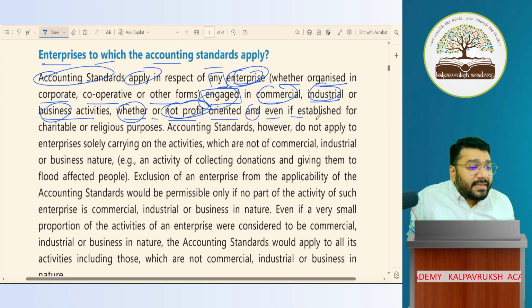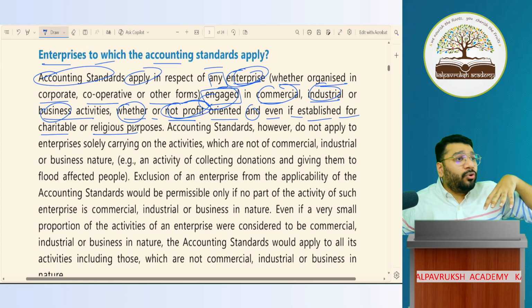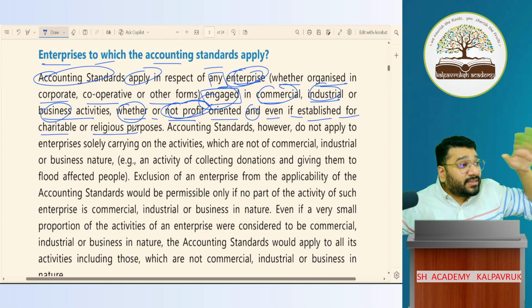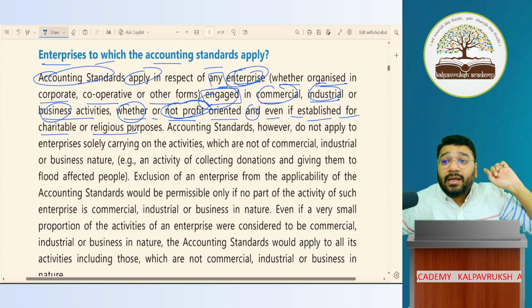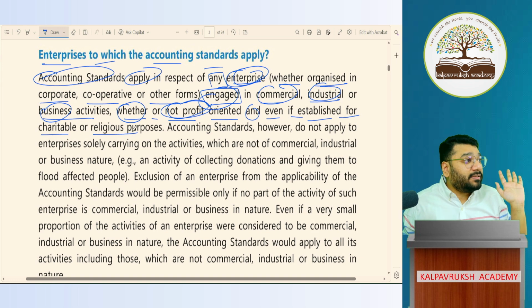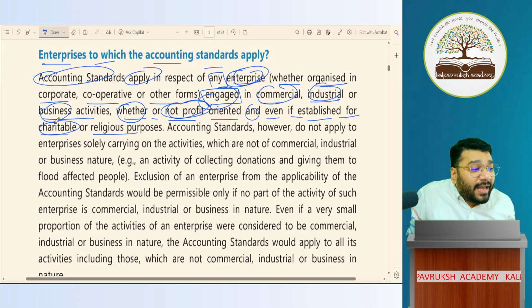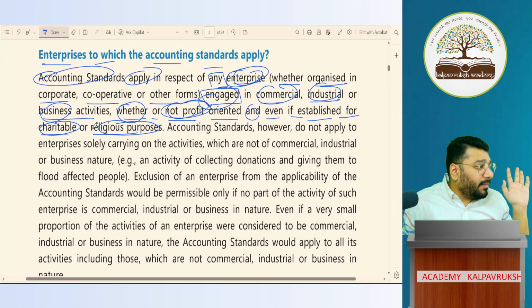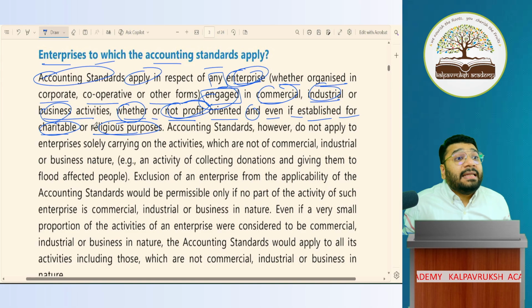And even if it is established for charitable or religious purposes. So I'm starting an NGO under a Section 8 company, because today's discussion is fully about companies. I'm not talking about trusts here. I'm not talking about societies here. I'm talking about Section 8 companies engaged in charitable and religious purposes. I've created one Section 8 company. Under that, I'm running a temple.